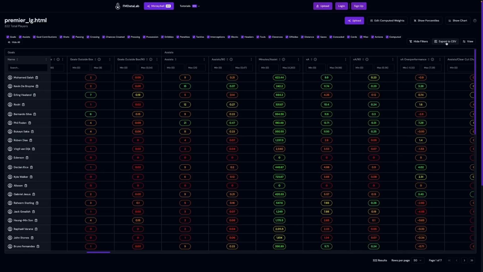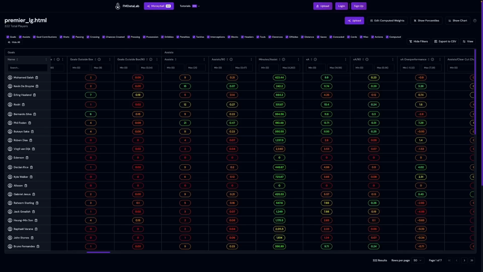So there's also this export to CSV, which is also in the row scoring table, and this will download the current table columns and the data into a CSV file, allowing you to use the data from the Moneyball table as you need. Next, I'll draw your attention to the upload button. Clicking this button will open up your file explorer to select a new Moneyball HTML file so you can quickly analyze new Moneyball data without even leaving the screen.